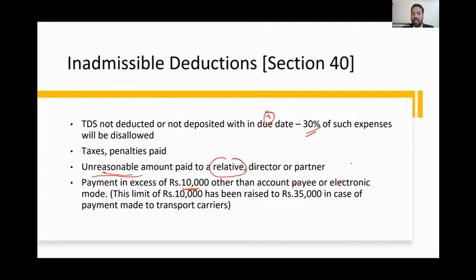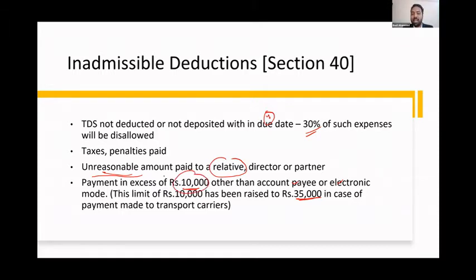With respect to transport carriers, instead of 10,000, the limit is 35,000. That means you can pay up to 35,000 in cash to the delivery people, or normally truck drivers, the transport carriers. Apart from that, you're not supposed to make any payment in excess of 10,000.